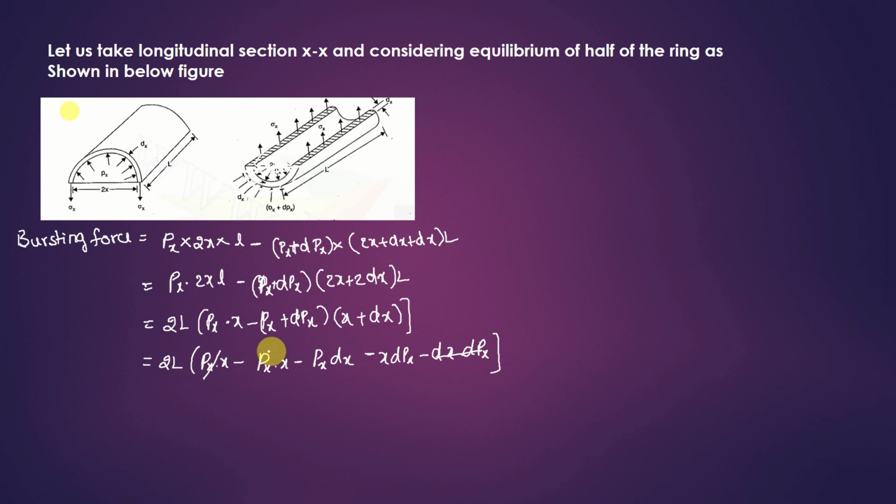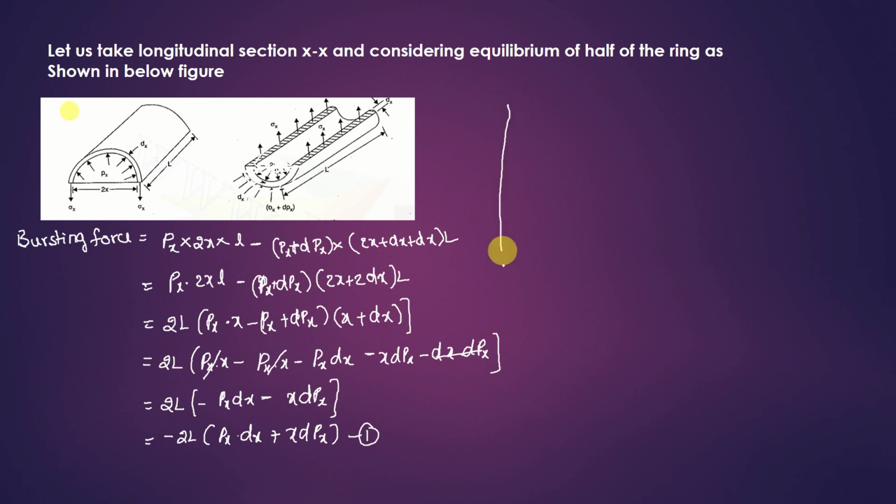And here px into x minus px into x will also be cancelled. 2L into minus px dx minus x dpx. These two are the remaining terms. I will write it as minus 2L into px into dx plus x into dpx, with minus taken common. I will take it as equation number 1. That is the bursting force. So bursting force is over.